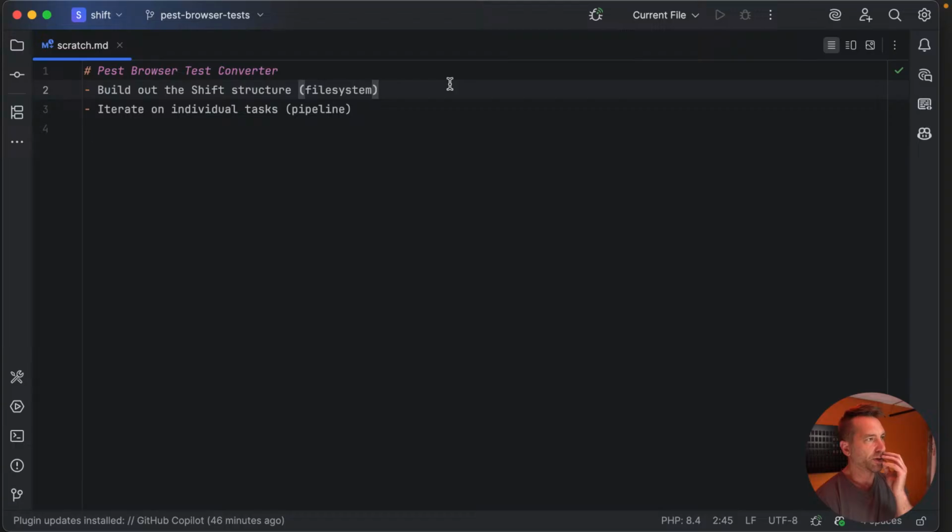We're going to leave it called the. Oh, here I called it the Pest Browser Test Converter. It's such a long name. It's probably what it should be called.